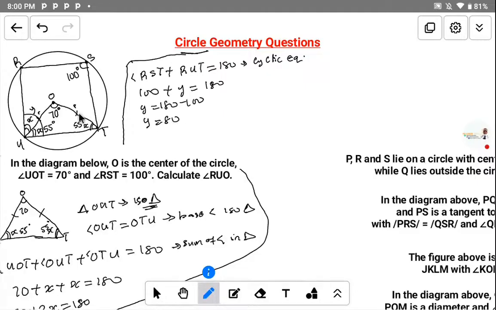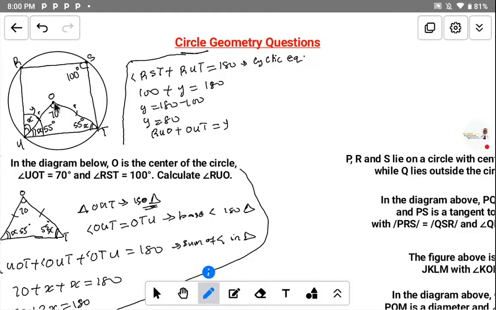Are you following now? This means you can place it like this: angle RUO plus angle OUT is equal to y, and y is equal to 80, because the addition of these angles gives us y.